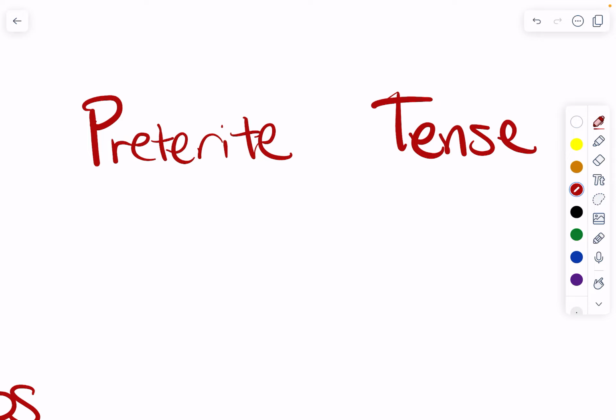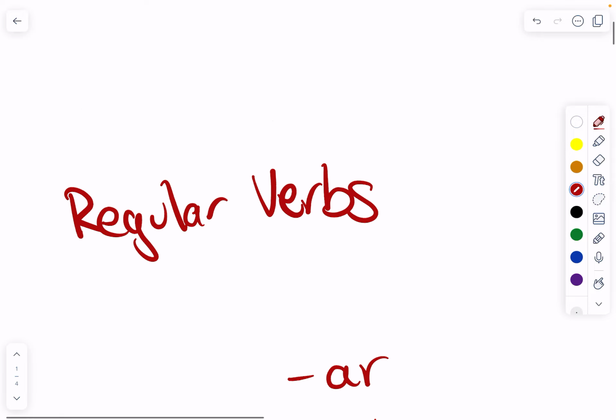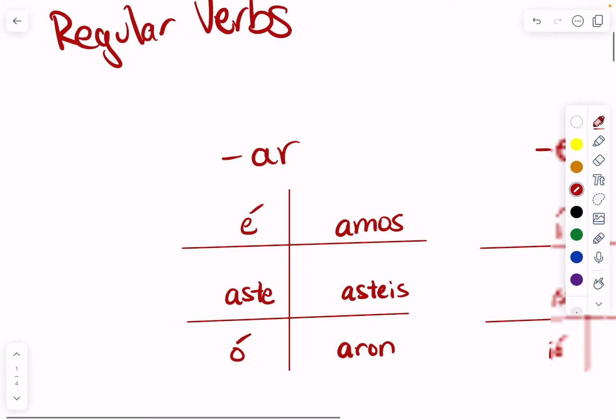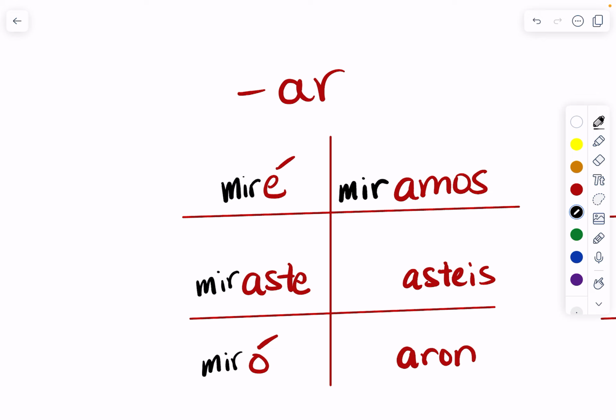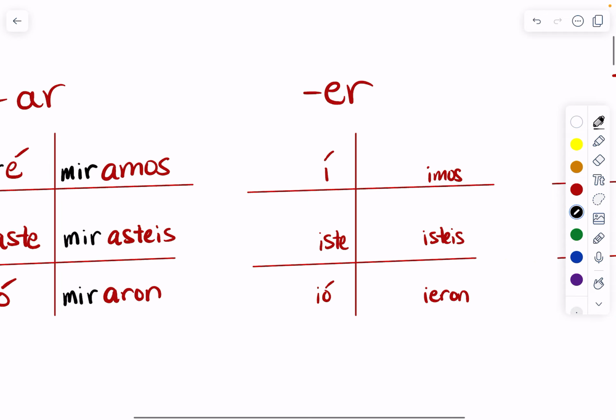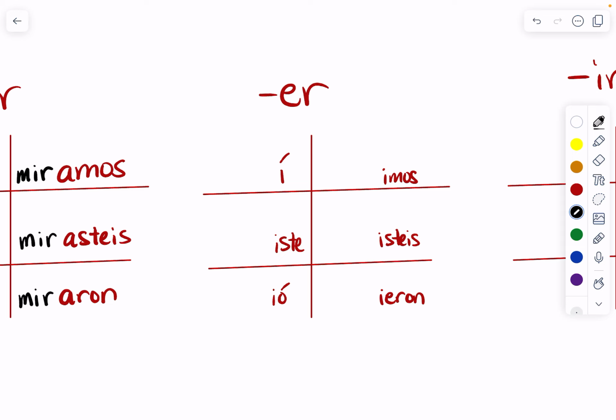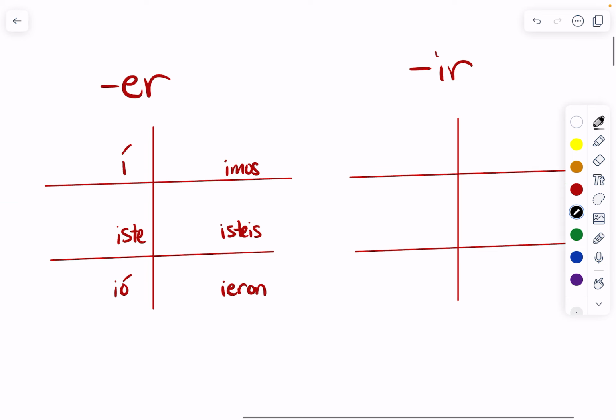The preterite tense is the past tense in Spanish. For regular verbs, when the verb ends in AR, your endings are é, aste, ó, amos, asteis, and aron. For example, if I was conjugating the verb mirar, it'd be: I watched, miré; you watched, miraste; he watched, él miró; we watched, nosotros miramos; vosotros mirasteis; ellos, ustedes miraron.